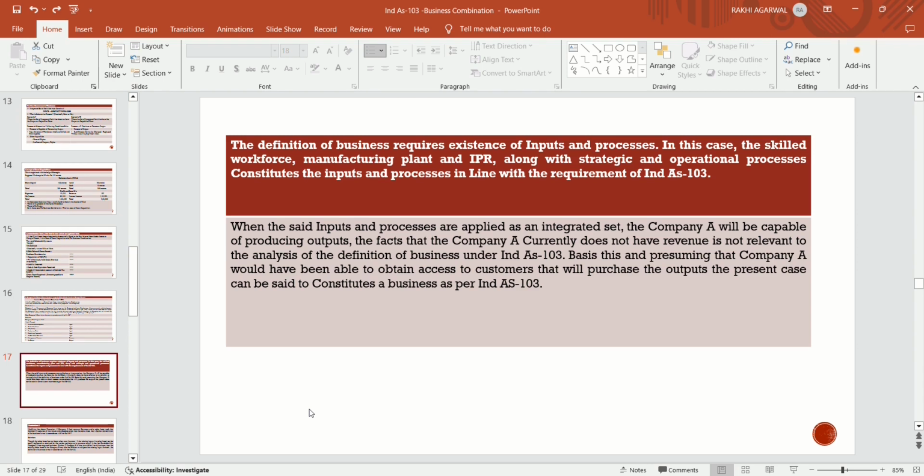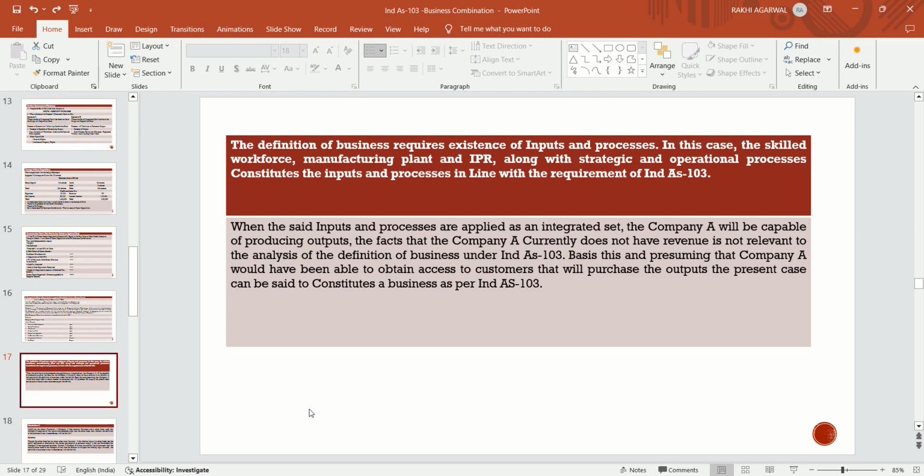Basis this, and presuming that company A would be able to obtain access to the customers that will purchase the output, the present case can be said to constitute a business as per Ind AS 103.